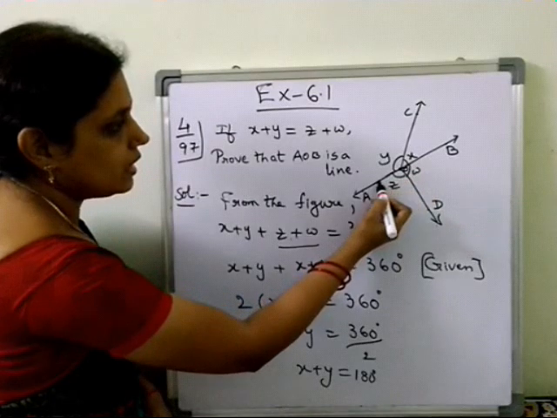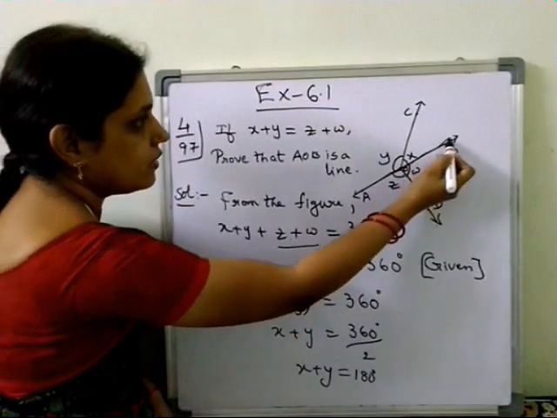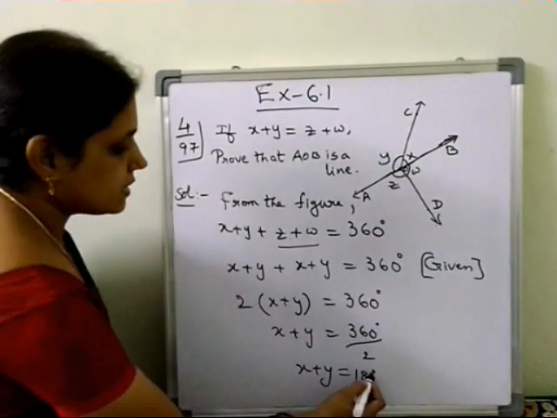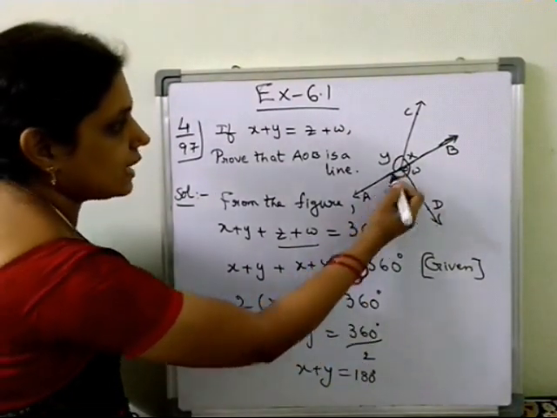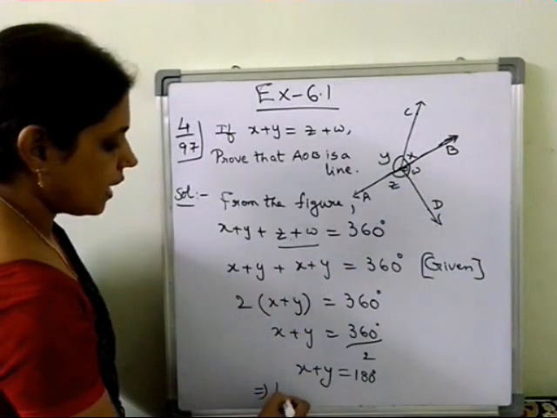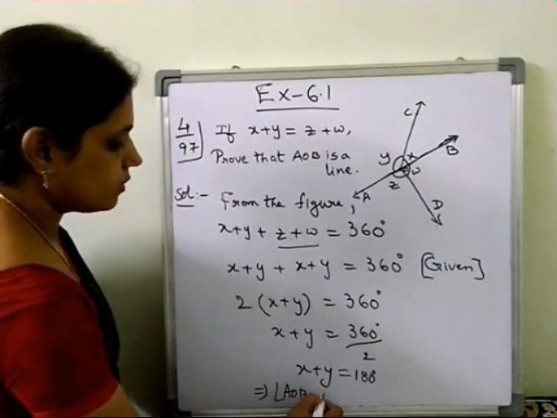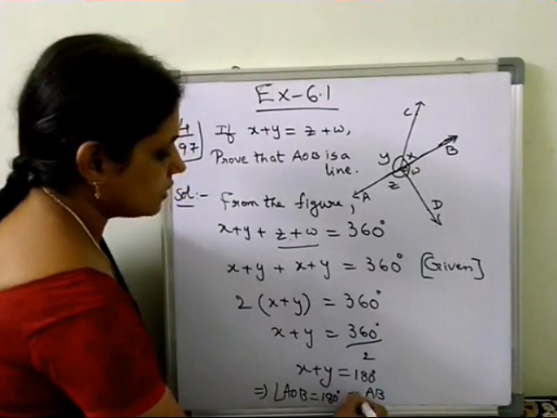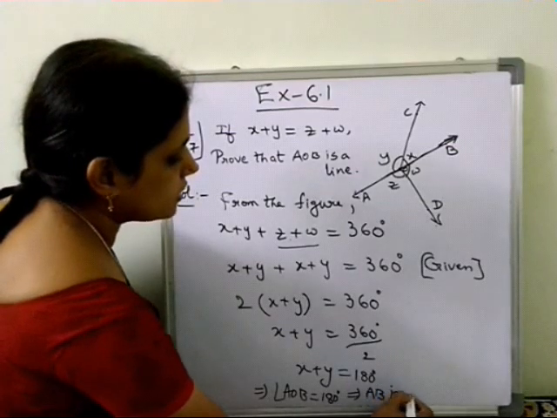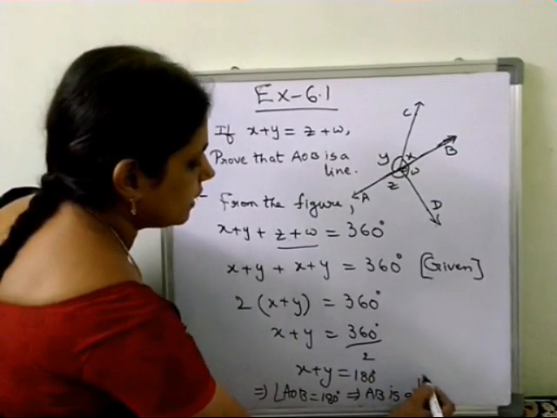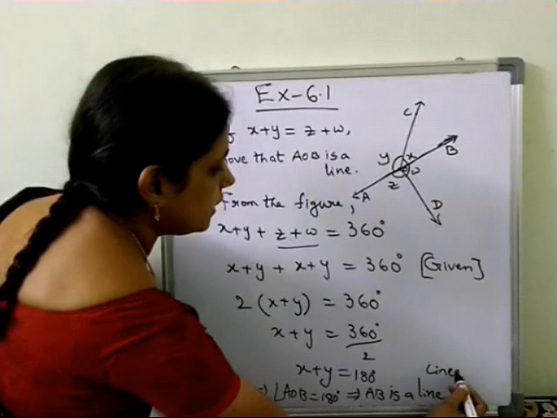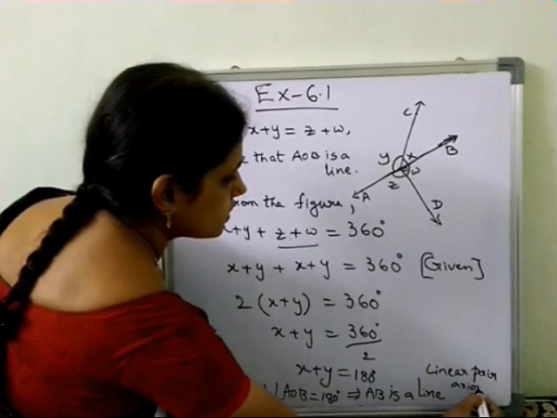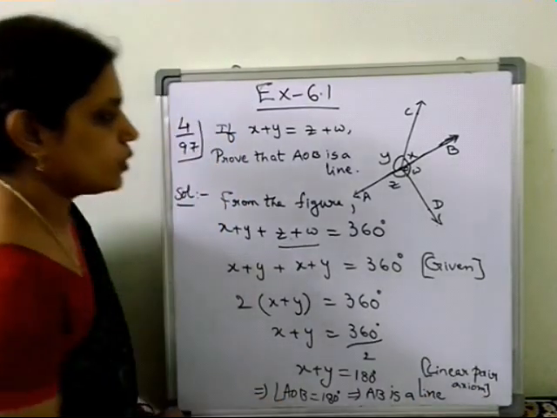So from the linear pair axiom, we can say that AB is a line. How can we say that? From the linear pair axiom. Otherwise, x plus y means what? Angle AOB. Angle AOB equals 180 degrees, so definitely AB should be a line, or AOB you can also write. AB is a line. Here actually what did we use? The linear pair axiom. So from this we proved that.